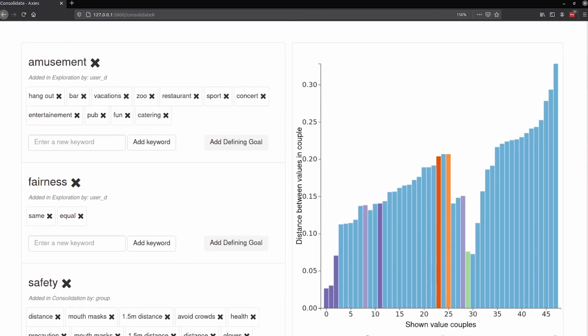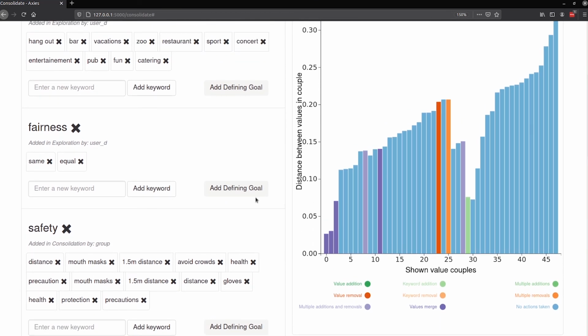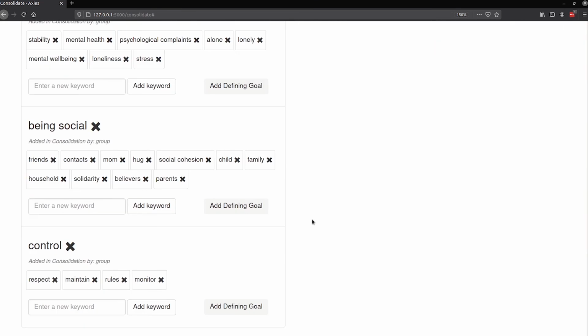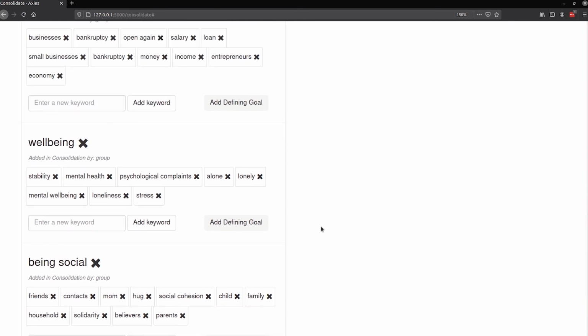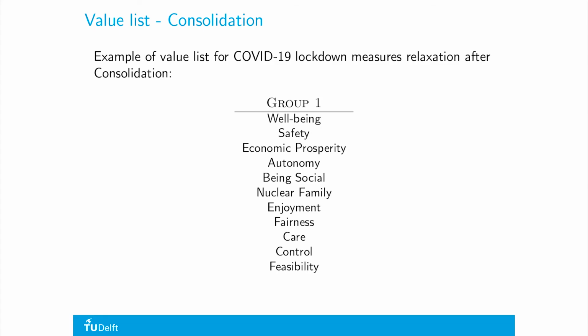Skip to the end of the phase. The progress plot shows that a number of value pairs have been read without performing any actions. The annotators should look together at the value list, which is now much smaller, and stop when there is no more overlap. At that point, AAMAS asks the annotators to add a defining goal for each value, where the defining goal describes what holding the value in the context means. For example, here is a final group list that was created through consolidation from the individual exploration lists that I showed before.